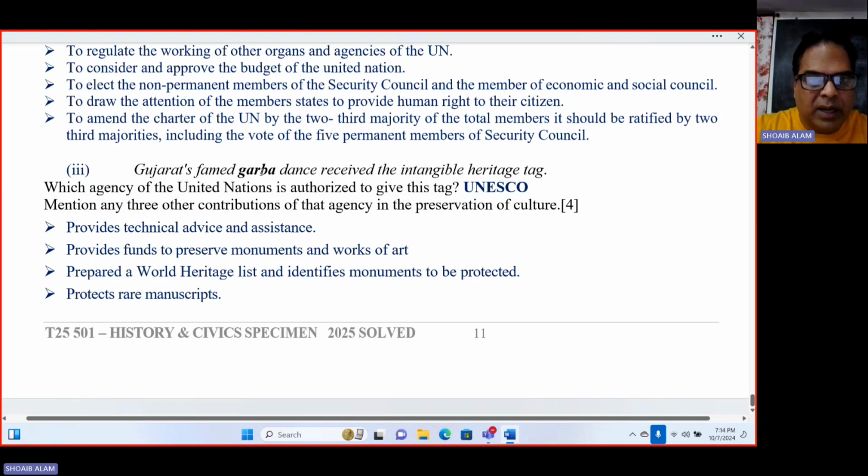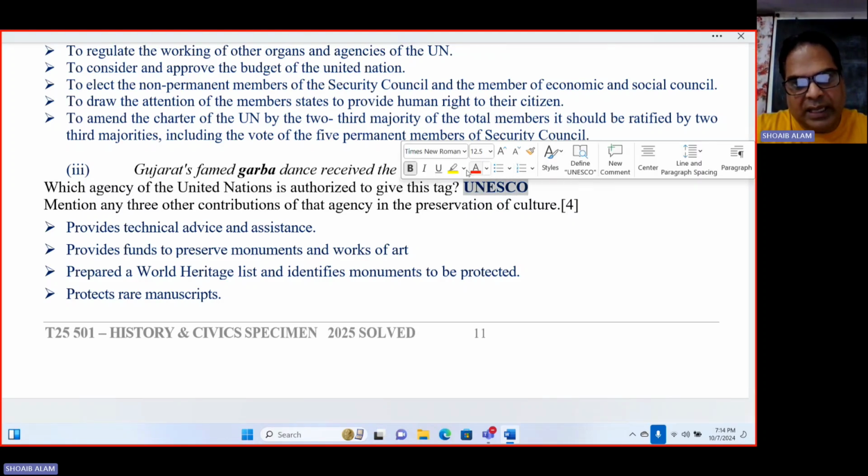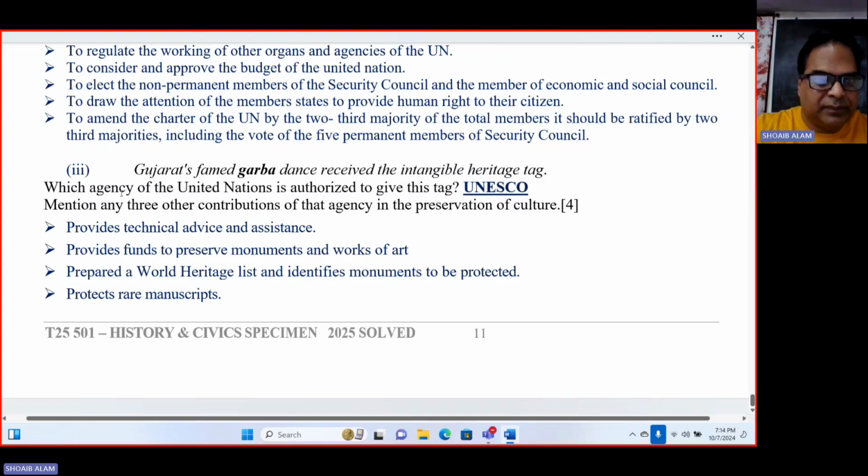Gujarat's famed Garba dance received the Intangible Heritage Tag. Which agency of the United Nations is authorized to give this tag? The answer is UNESCO. UNESCO has the right to tag. Then within this same question, one more question is there.